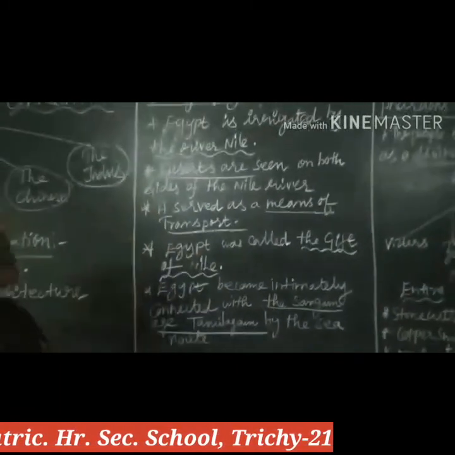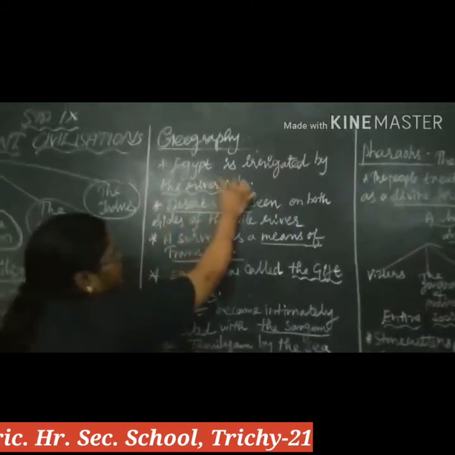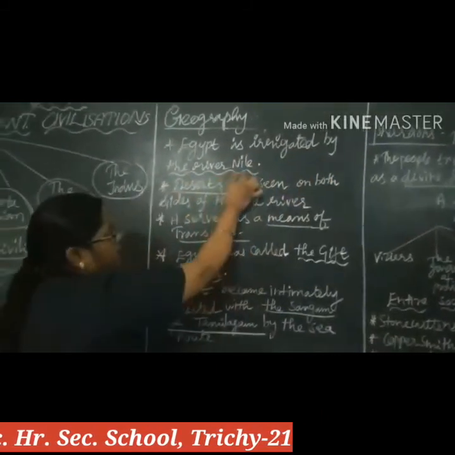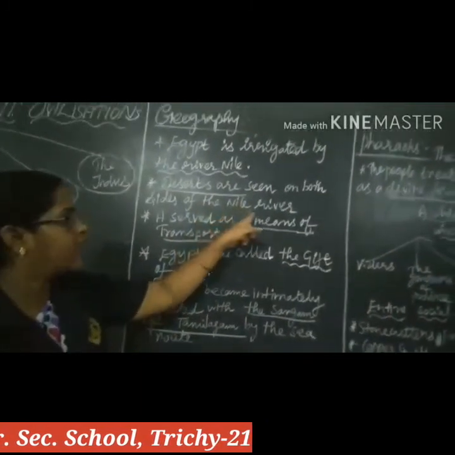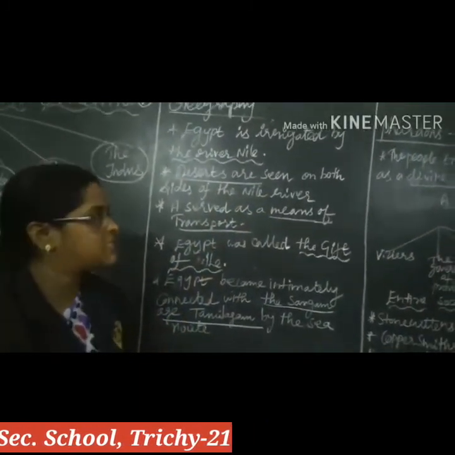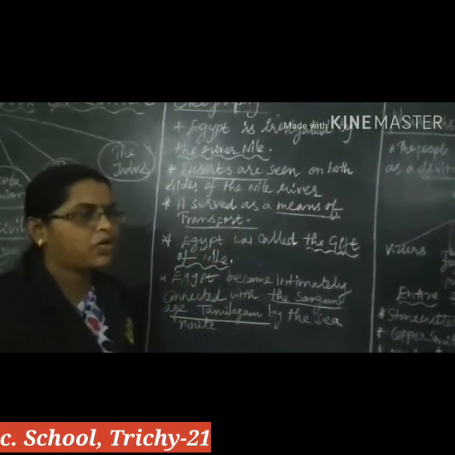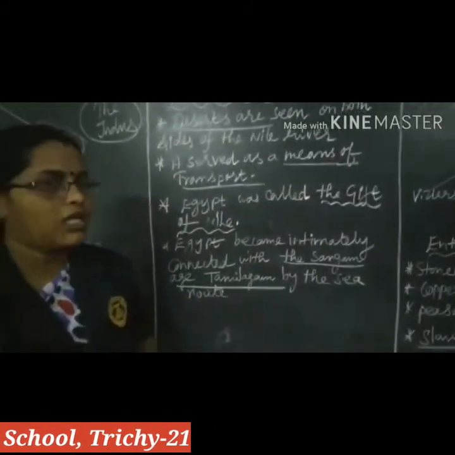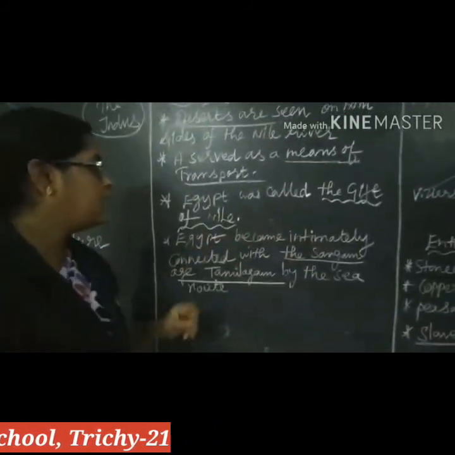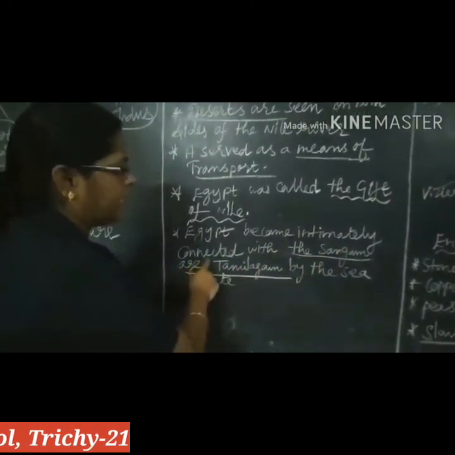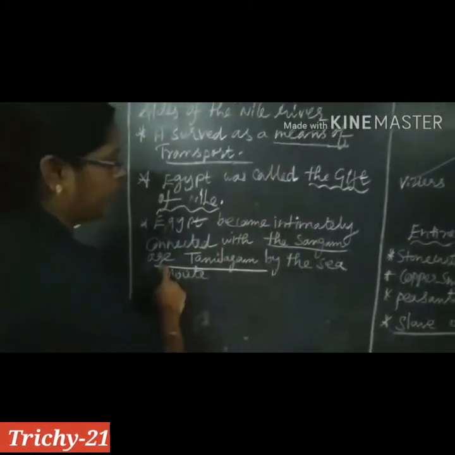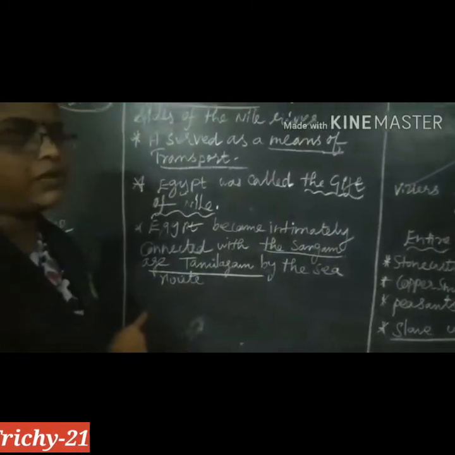So, geography: Egypt is irrigated by the river Nile. Deserts or sea on both sides of the river Nile served as a means of transport. So Egypt was called the gift of the Nile. Egypt became intimately connected with the Sangam age of Tamilakam by the sea road.